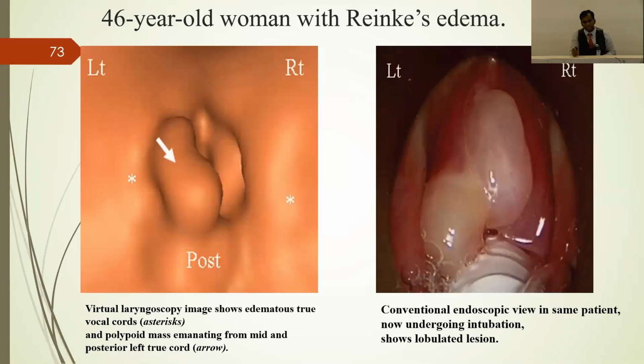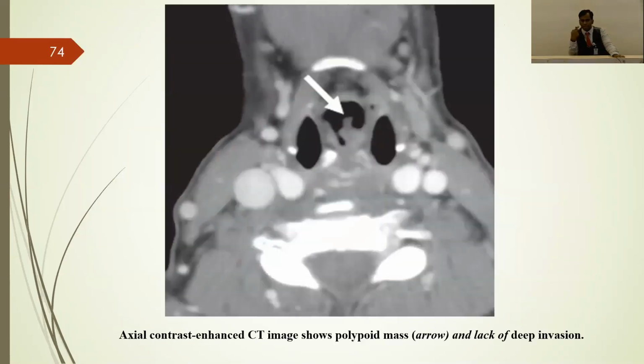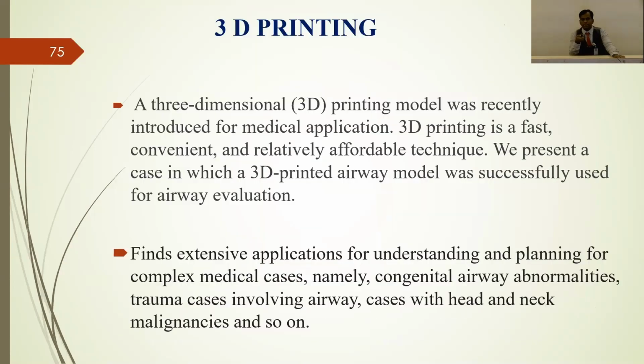Then a 46-year-old woman with Reinke's edema. In the virtual laryngoscopy on the left side, you can see a polypoidal mass emanating from the mid and posterior left true vocal cord. In the same case on the right side, you can see the view when you are intubating the patient in real time. So the images are almost the same, and you will definitely get an idea where the tumor is, what the size is, and where the gap is. Okay. Then with contrast CT, they can see like this.